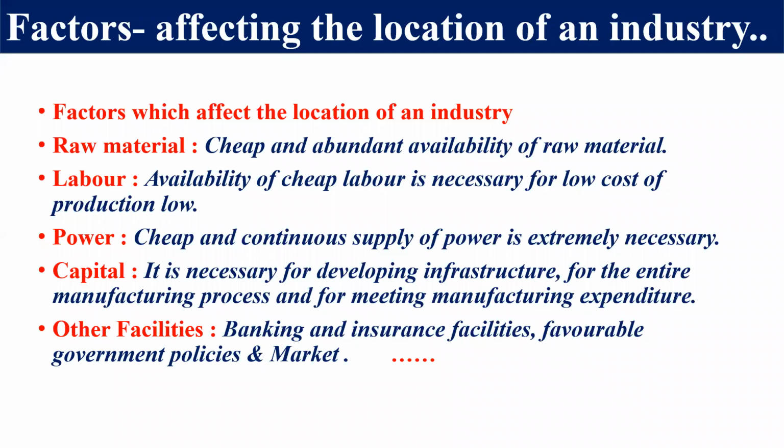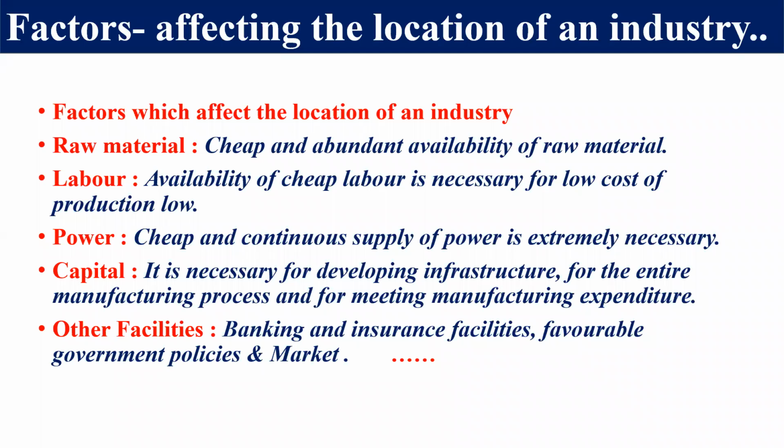And if you think about market facility, because the ultimate aim of any production is to sell in the market. So we require nearness of the market to the industry also. If you see any industry, you would see that it is established in such a zone where all these facilities are easily available, whenever any industrialist establishes his industry. So dear student, these are some factors which affect the location of an industry.